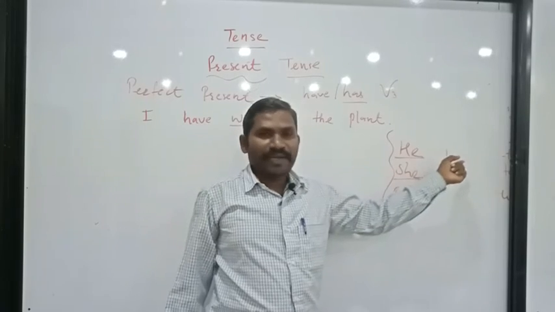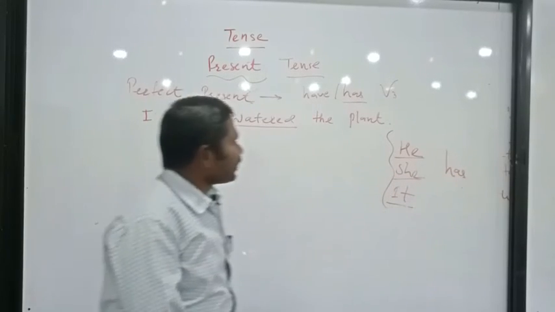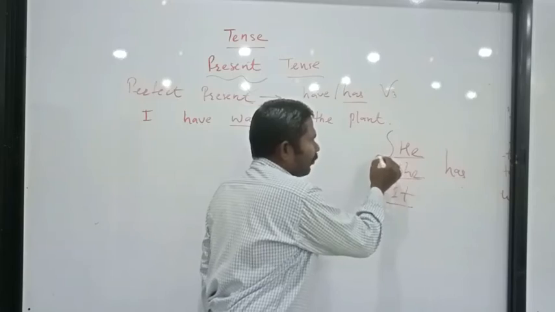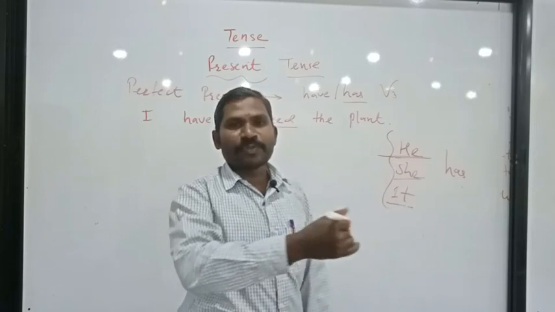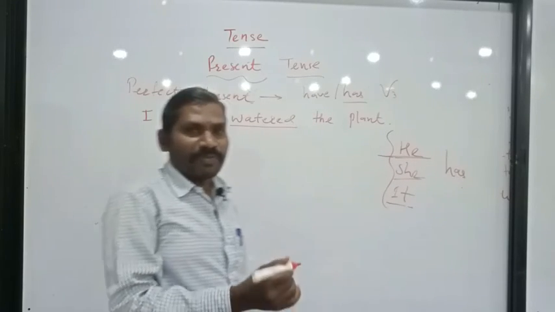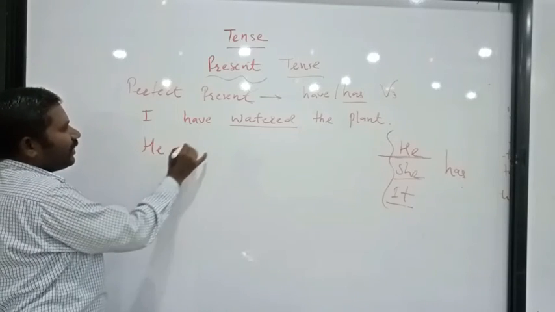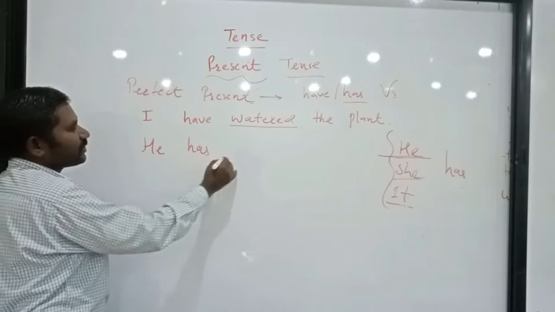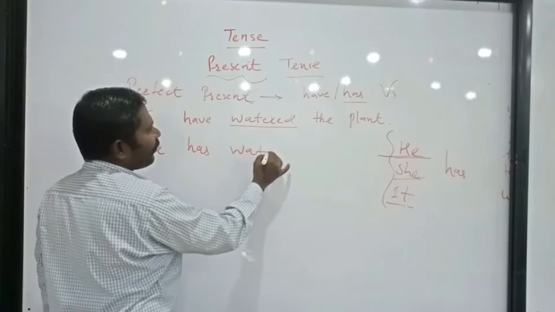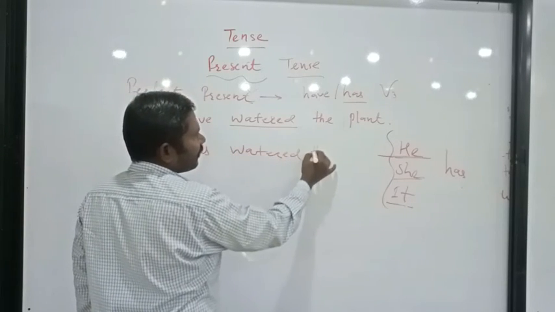We use has there. So let us see that someone has already completed the process of watering plants. At that time, what will we say? It will be like this: he has watered the plant.